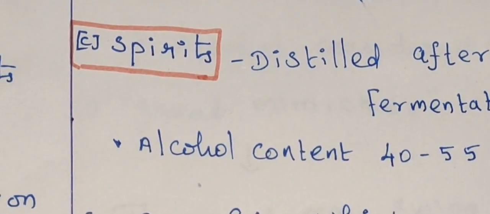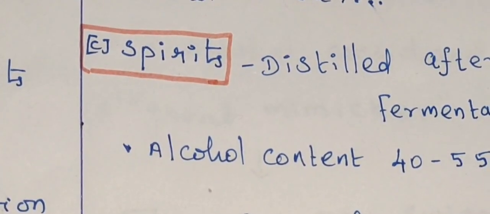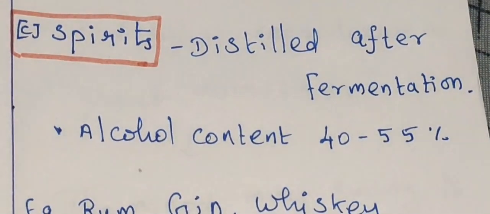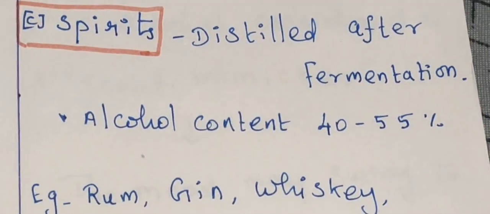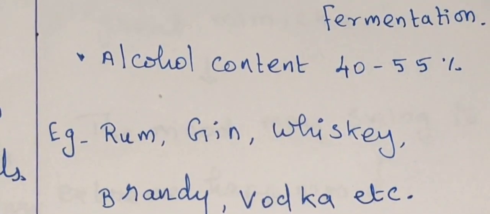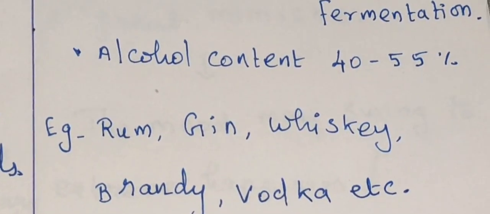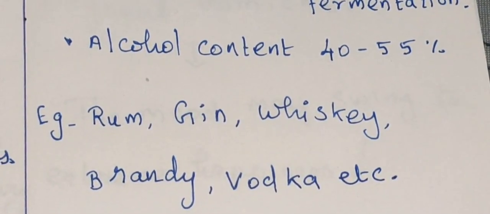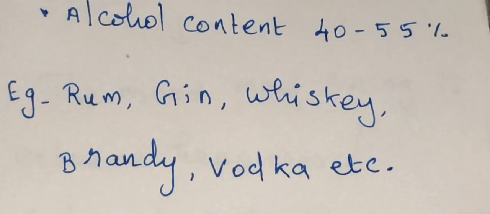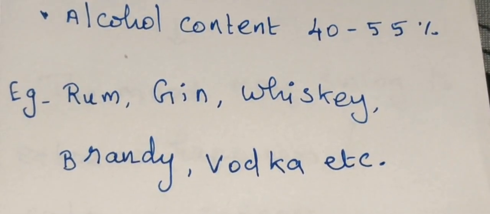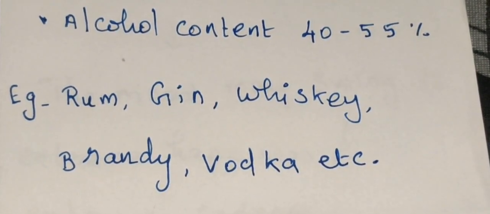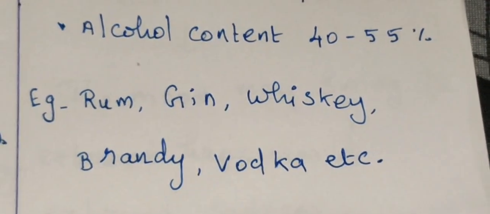Third type is spirit. These are the distilled versions. Doing distillation, the concentration is 40 to 55 percent, the highest concentration. Examples are rum, gin, whiskey, brandy, vodka, etc. The first is prepared from cereal, the second from fruits, and spirit can be prepared from anything.